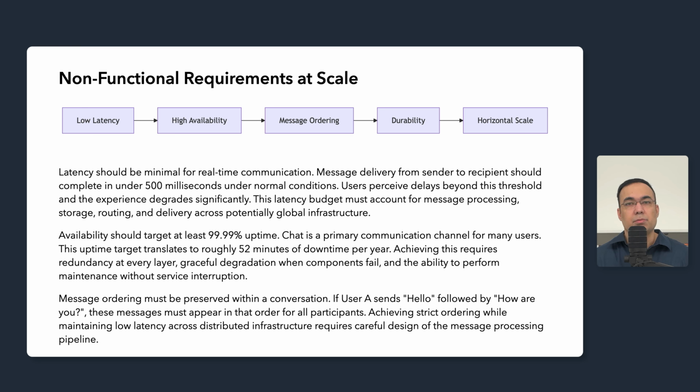Horizontal scaling should support growth from thousands to millions of concurrent users. The architecture should scale by adding more machines rather than requiring larger individual servers. This applies to connection handling, message processing, and storage. No single component should become a bottleneck that limits overall system growth.